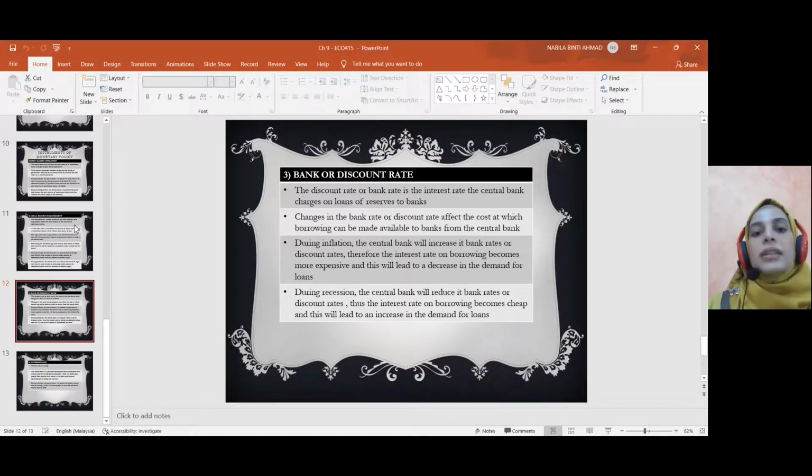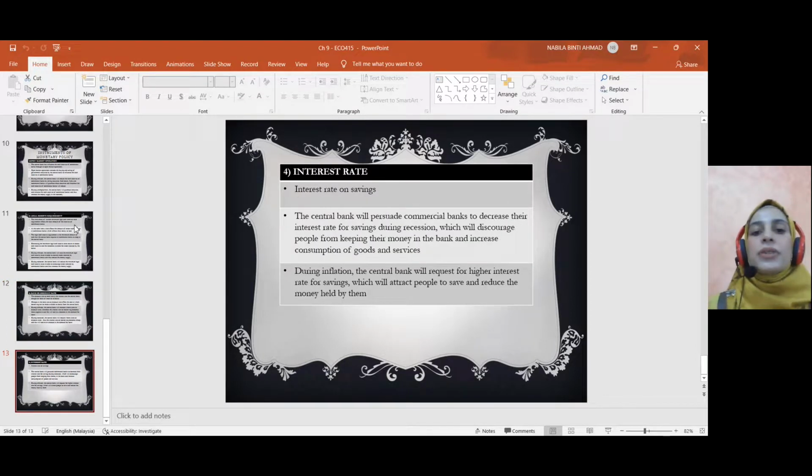During recession pula, nak encourage orang spending dan kurangkan saving, so government akan turunkan interest on borrowing ini. So kurangkan bank rate, discount rate ini, so people akan meminjam banyak kerana nak bayar balik lebih murah. So ramai akan meminjam, money supply akan meningkat kerana mereka akan spend more dengan duit pinjaman itu. So money supply meningkat, so recession problem akan berkurangan.